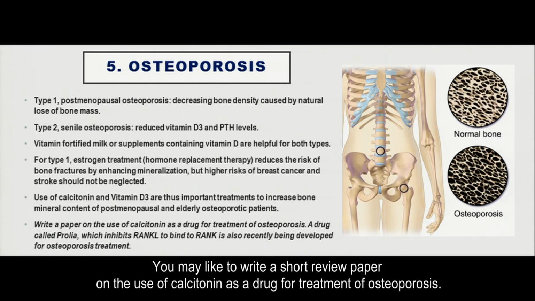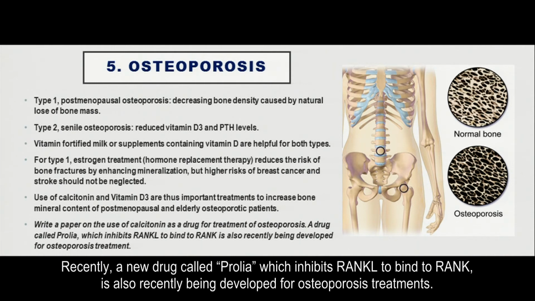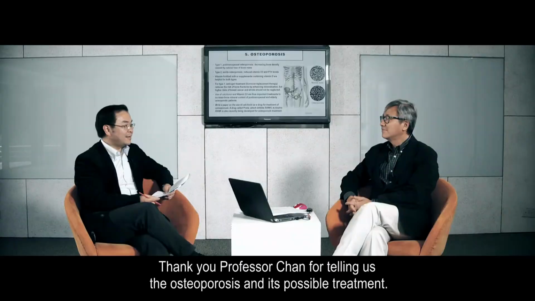You may like to write a short review paper on the use of calcitonin as a drug for treatment of osteoporosis. Recently, a new drug called Prolia, which inhibits RANKL from binding to RANK, is also being developed for osteoporosis treatment. Thank you, Professor Chan, for telling us about osteoporosis and its possible treatment.